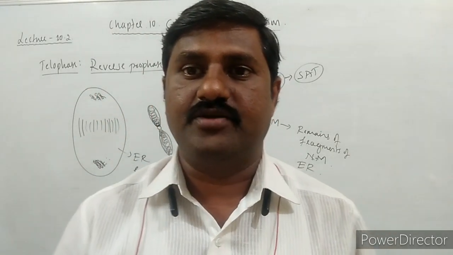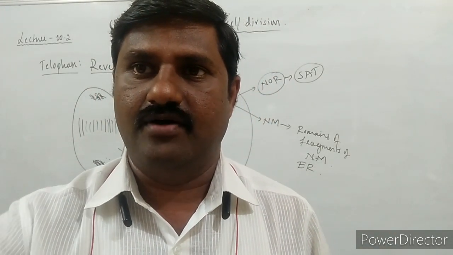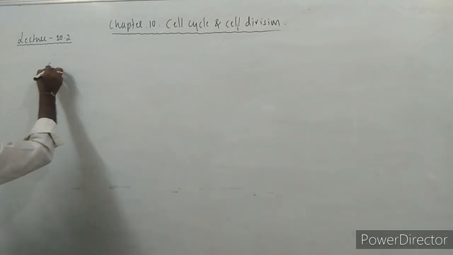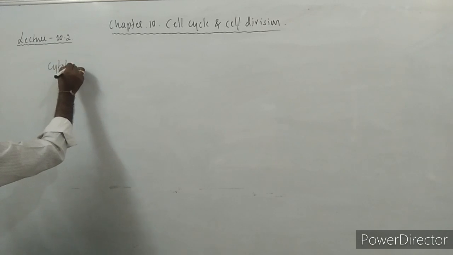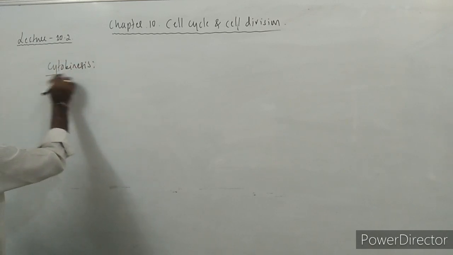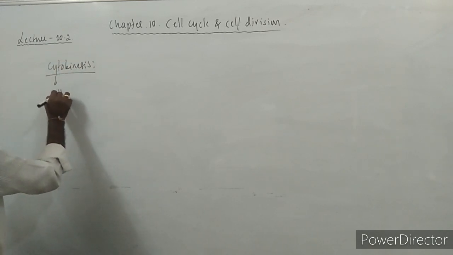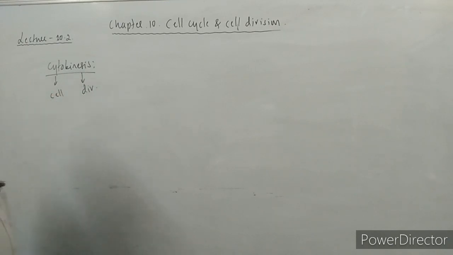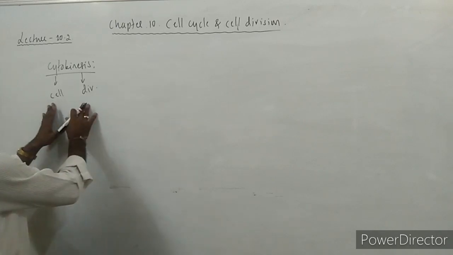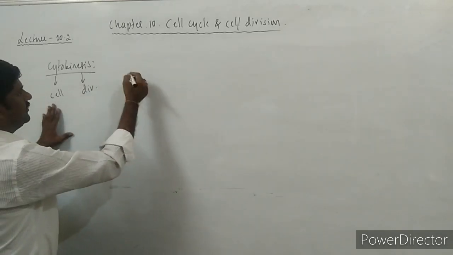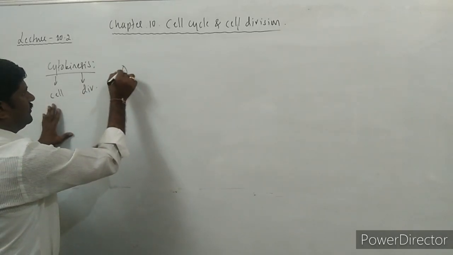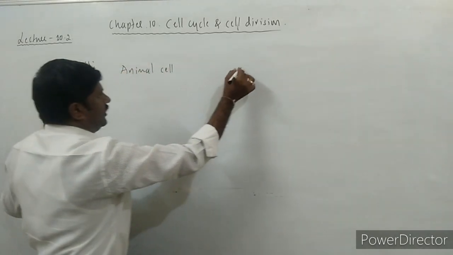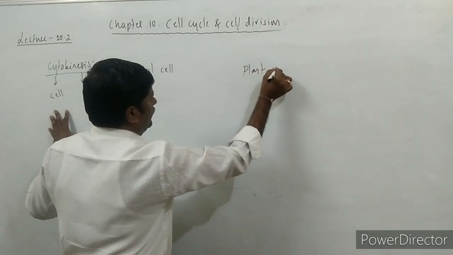And the last one is cytokinesis. Let us discuss it now. What do you mean by cyto? It is nothing but cell. Kinesis means division. So it means cell division. So how does the cell division occur in the case of animal cell as well as plant cell?